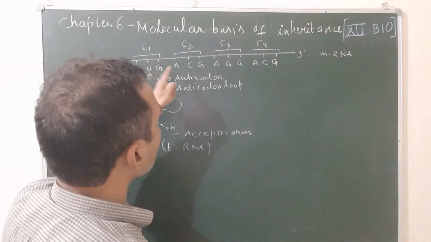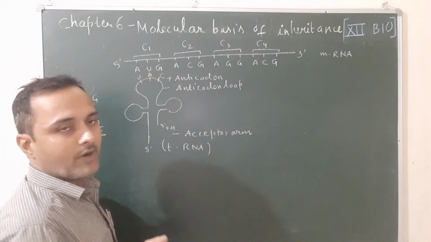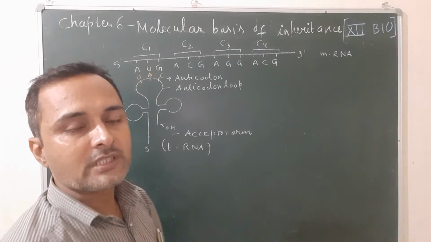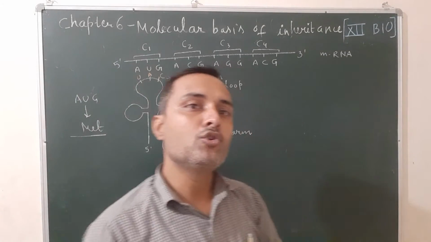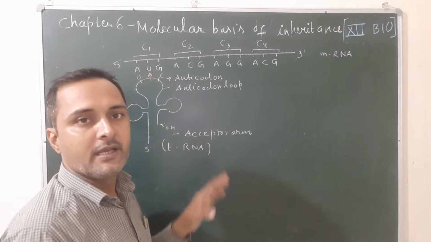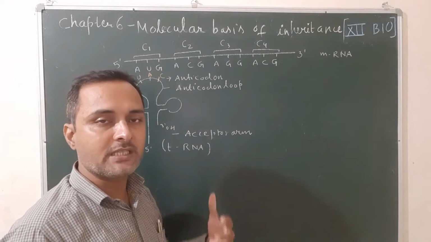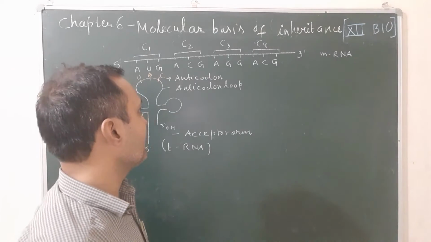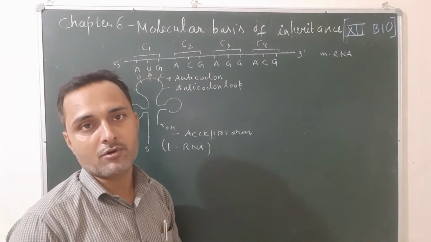So here how many codons? 4 codons. Anticodon 1. So once again, what are anticodons? A group of 3 nitrogen bases present on the anticodon loop of tRNA and complementary to the codons present on mRNA is known as an anticodon.